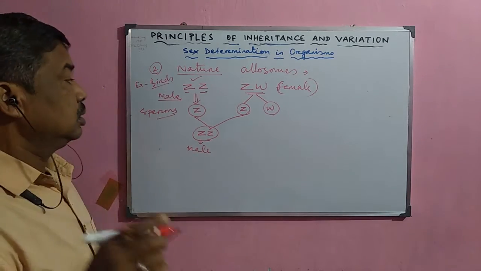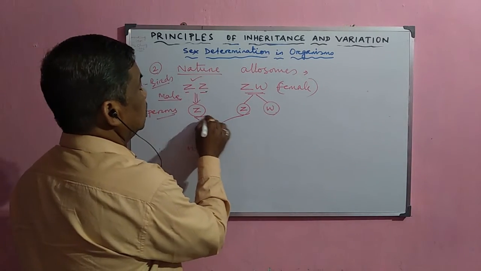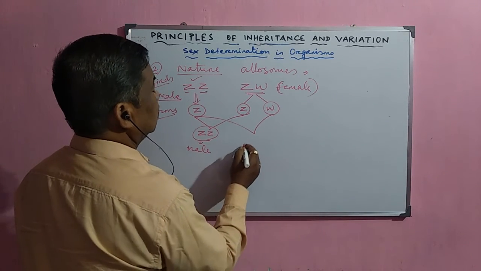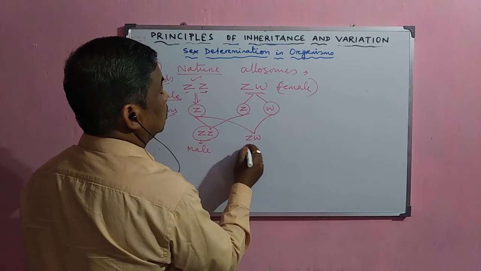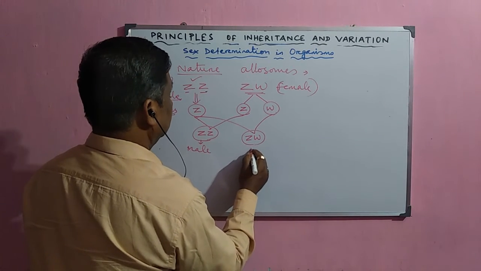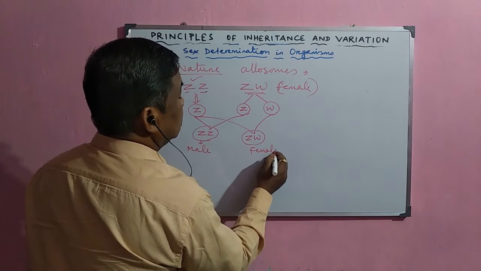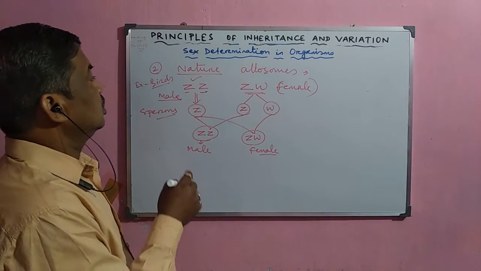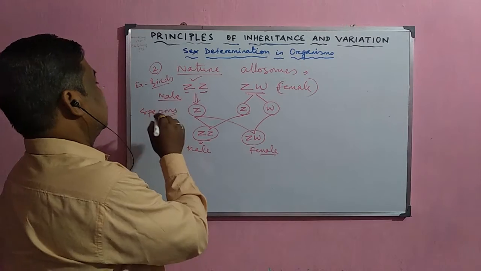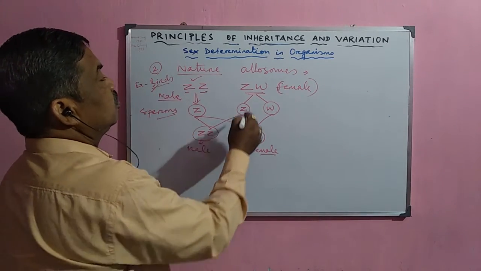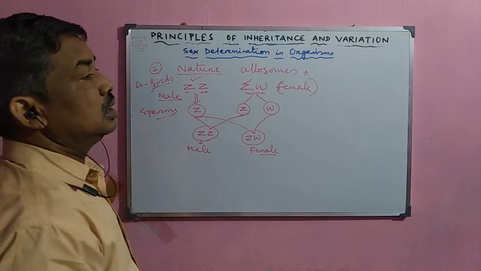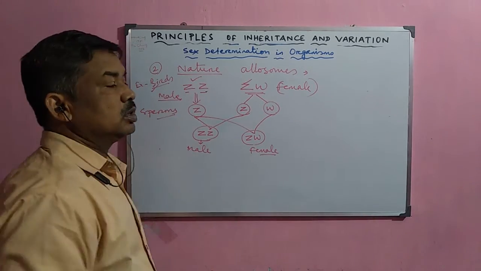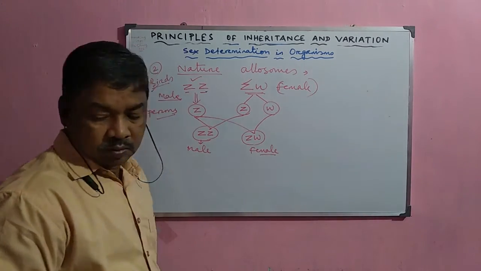But when the Z sperm fertilizes the W egg cell, then it will become ZW. Now it is a female one. In this way, the male and the female individuals are produced in birds. In case of birds, the females normally have different types of allosomes, but the males have the same type of allosomes.